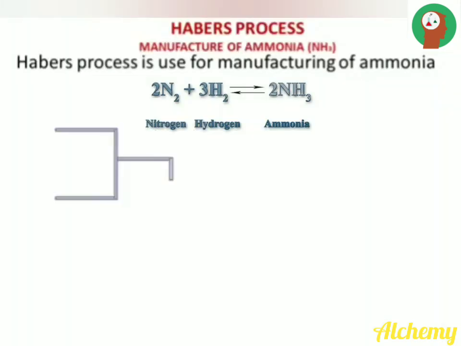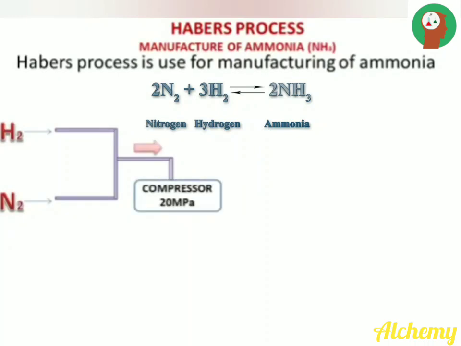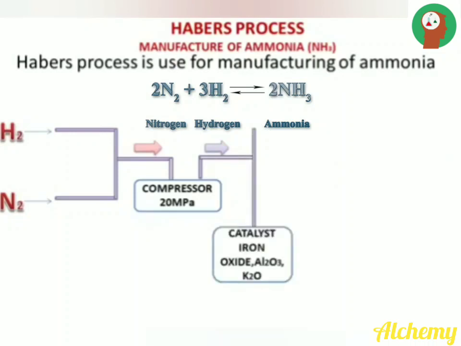On a large scale, ammonia is manufactured by Haber's process. In this process, nitrogen and hydrogen gases are compressed under 200 atmospheric pressure. The high pressure liquefies the nitrogen and hydrogen gases. The liquefied gases are then sent to the catalytic chamber. The catalytic chamber comprises an iron oxide catalyst with small amounts of aluminum oxide and potassium oxide.